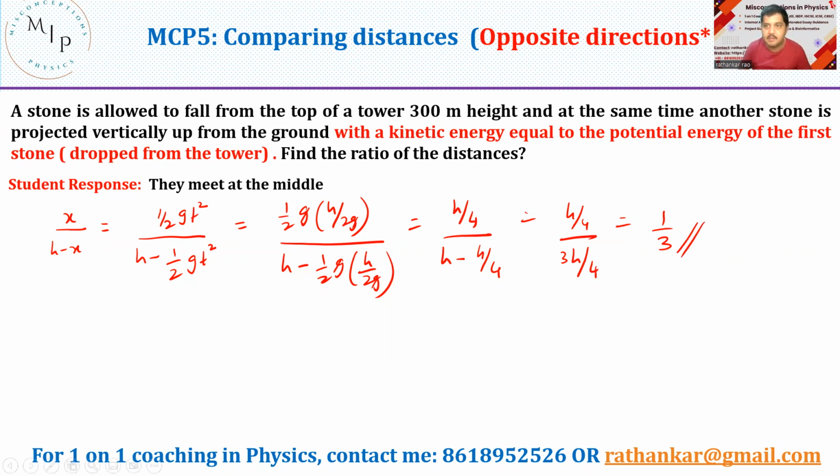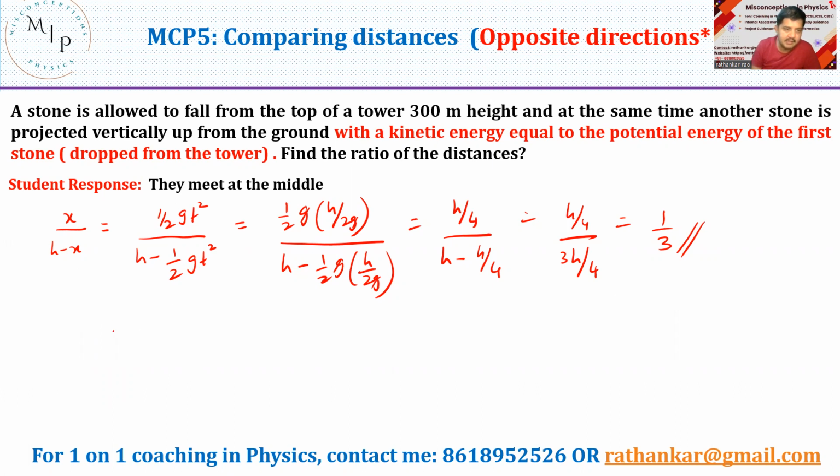Sorry, I was away from my seat. Okay, so x by h minus x will be equal to 1/3. So what did we understand here?